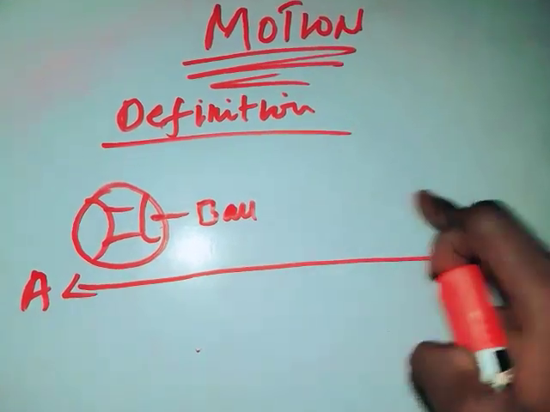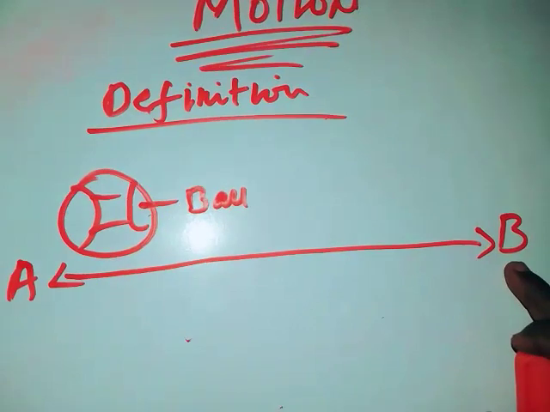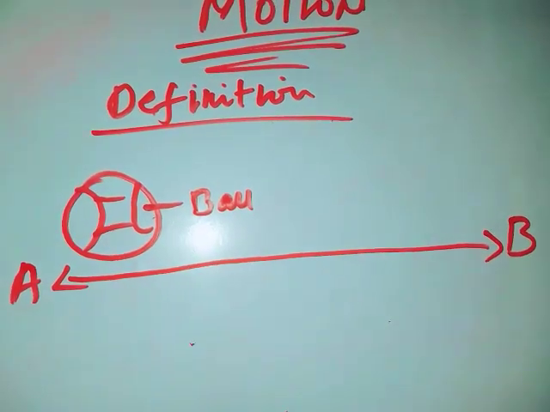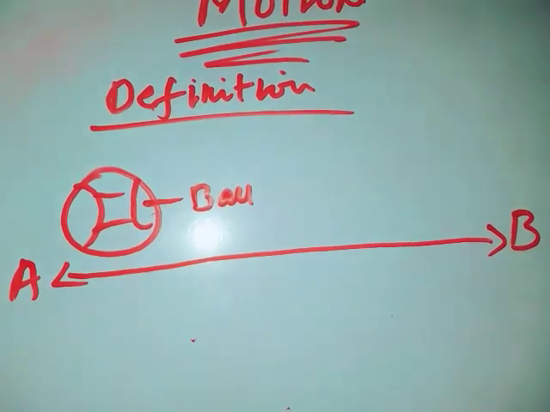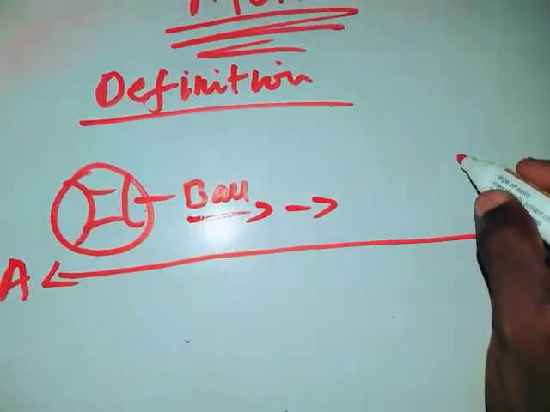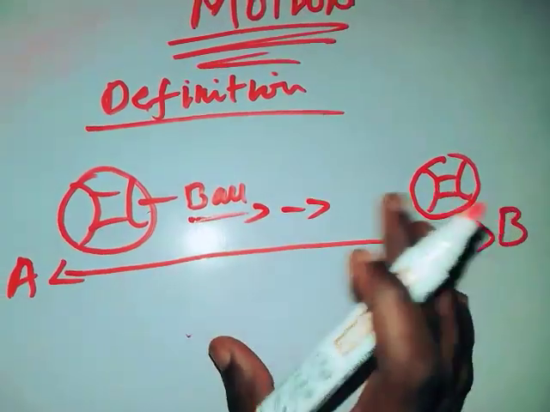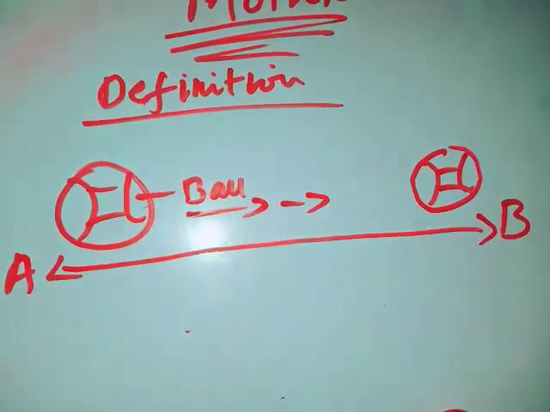We view that this ball will move like this to position B. Now we view that this ball has changed its position.